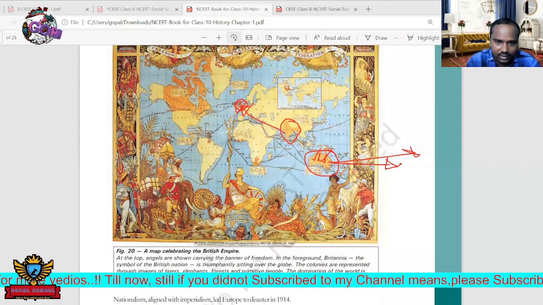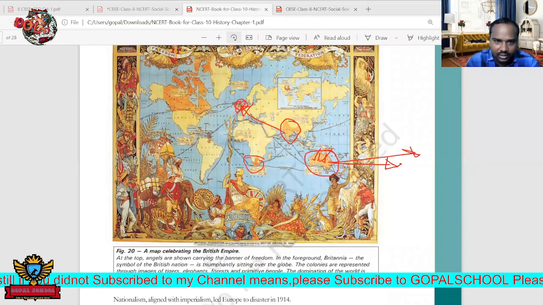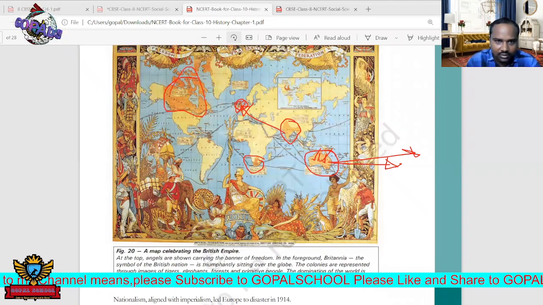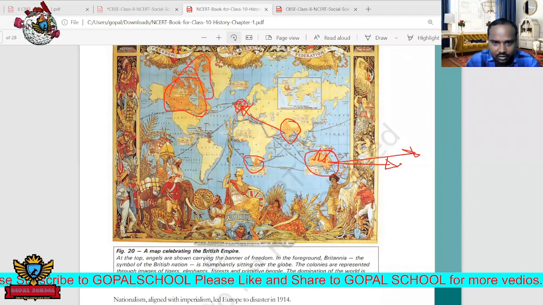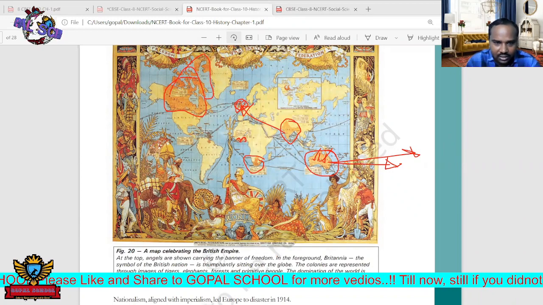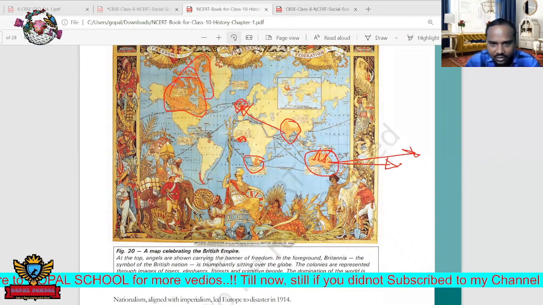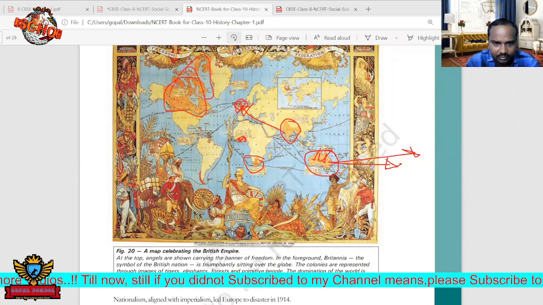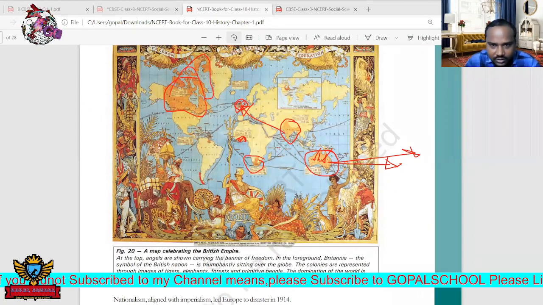And next one, of course, South Africa, also occupied by the British, and here we can see Canada. Canada was also occupied by the British. Even some of the lands in Greenland also. Apart from this, other places are also there. Here we can see Ivory Coast, Ghana, Nigeria. Nigeria is also occupied by Britishers. Here also there are some parts. Actually the map is not clear here. So many small islands are also there. Not only India, even here also some of the lands are there.